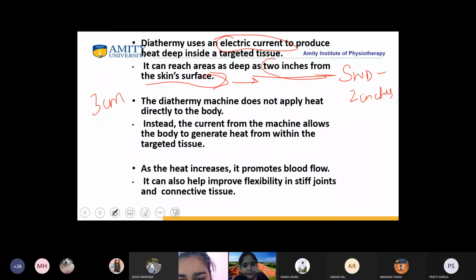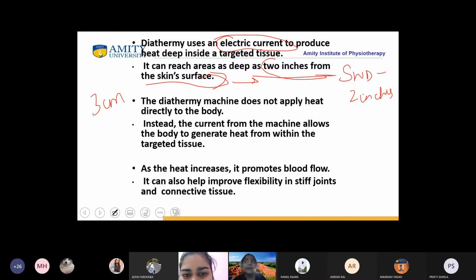SWD is deeper. Now, why is it deeper? The mechanism is to and fro, the same. But here the current from the machine is allowing the body to generate the heat. How?